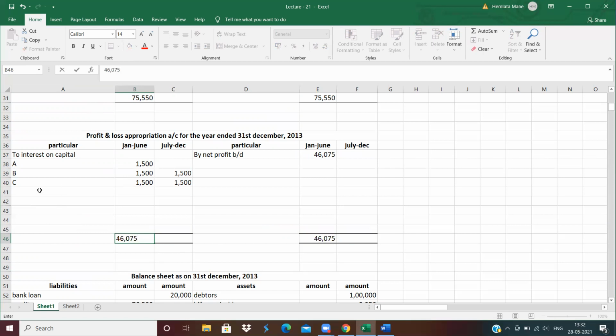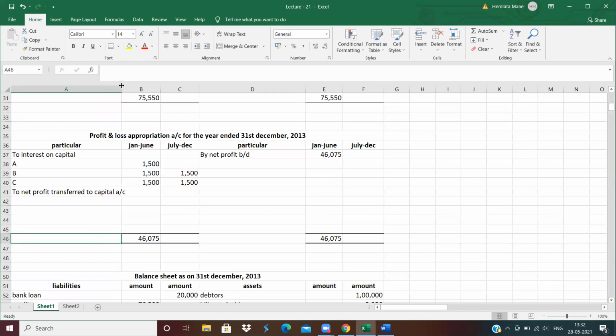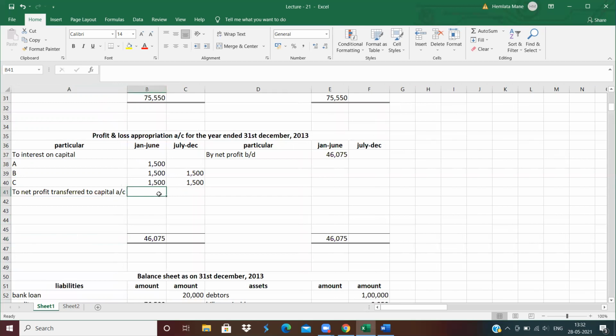46,075. To net profit transfer to capital account. Then see how much the net profit. 46,075. Now distribute this net profit between 3 partners equally.